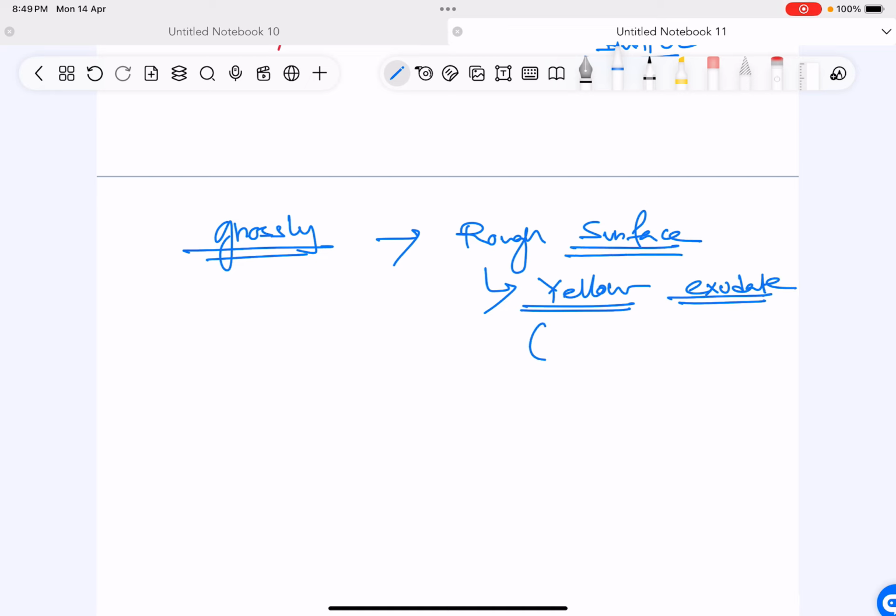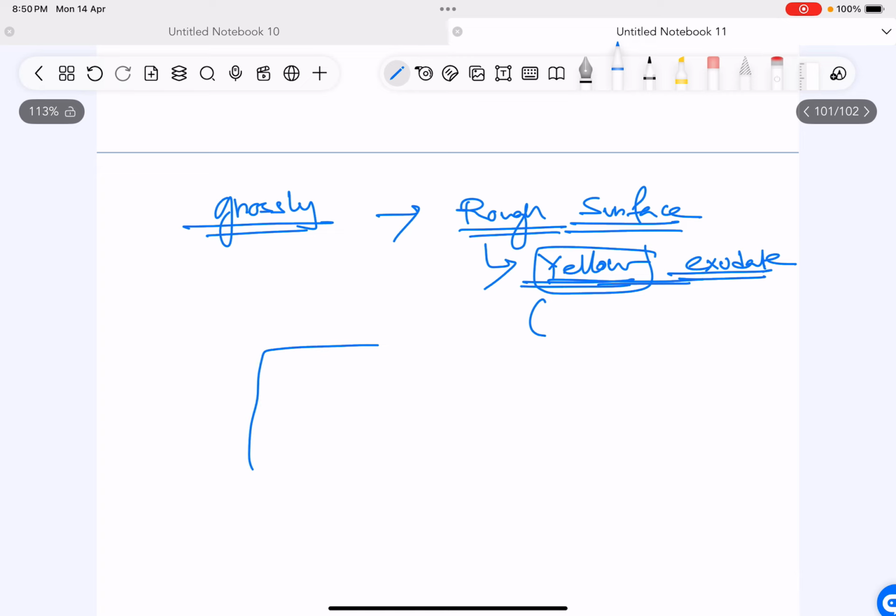So that is why bread and butter. Bread is that non-yellow area, the areas which are rough. The areas which are rough is the bread part, and the areas which have yellow exudate is the butter part.